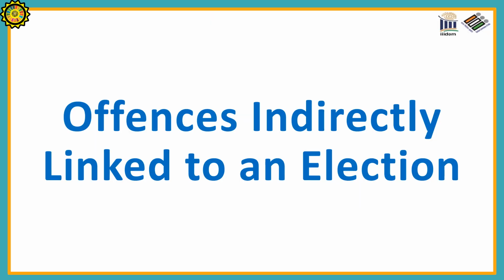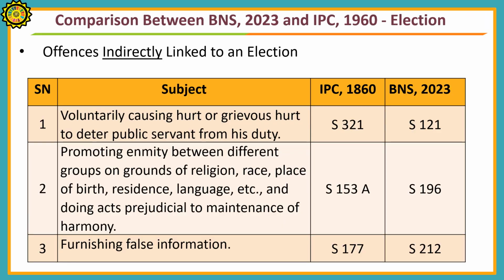Now we will see offences indirectly linked to an election. Voluntary causing hurt or grievous hurt to deter public servant from his duty was described in Section 321 of IPC. Now it is mentioned in Section 121 of BNS.